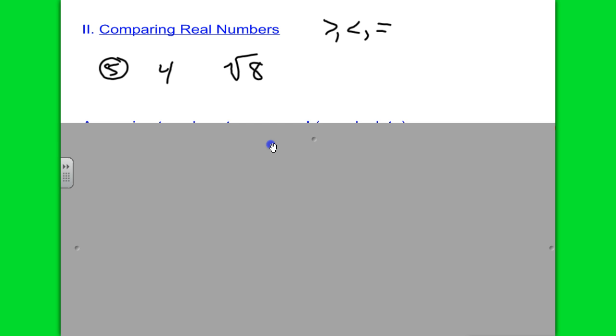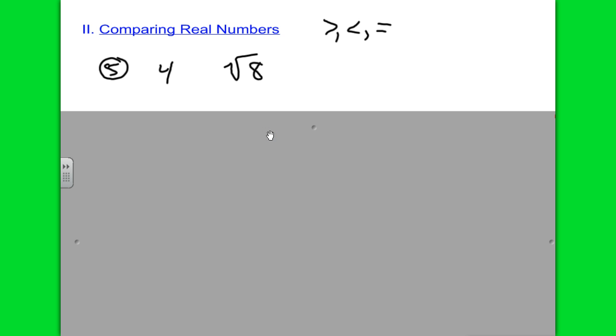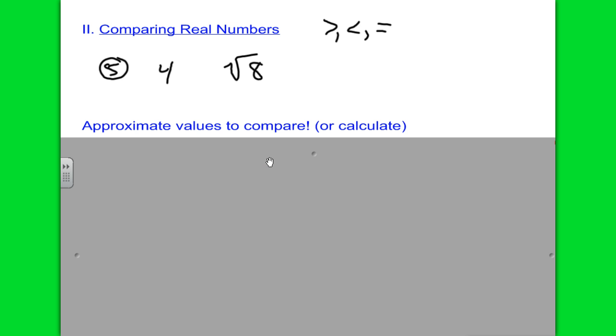Okay, did you hear what he said? He is approximating the value of square root of 8. He says the closest perfect square to 8 is 9. Square root of 9. And the square root of 9 is what? 3. So he thinks that this square root of 8 would be a little less than 3. Don't you think that's a nice strategy? Right? So what's greater, 4 or the square root of 8?